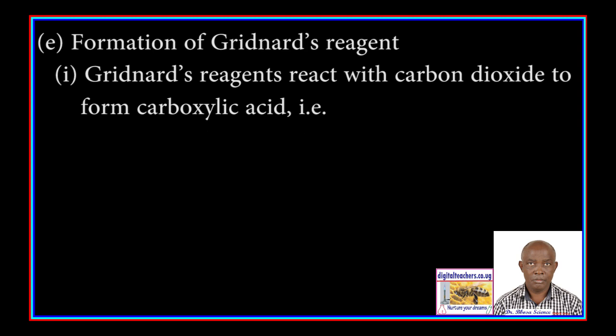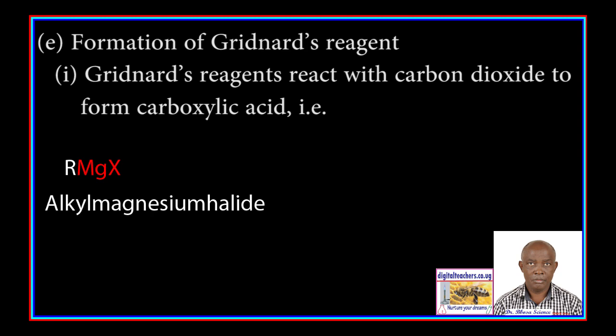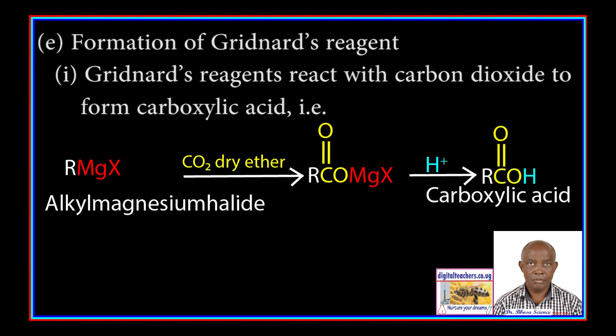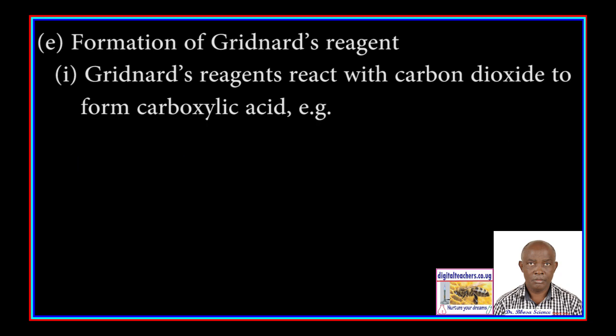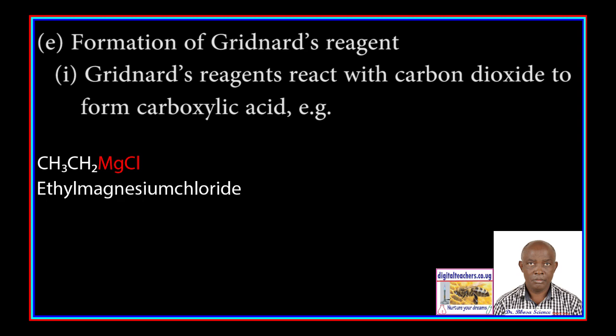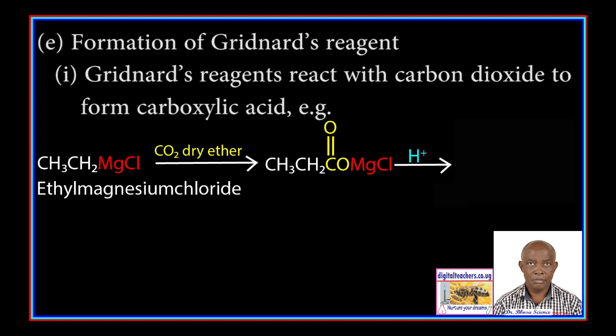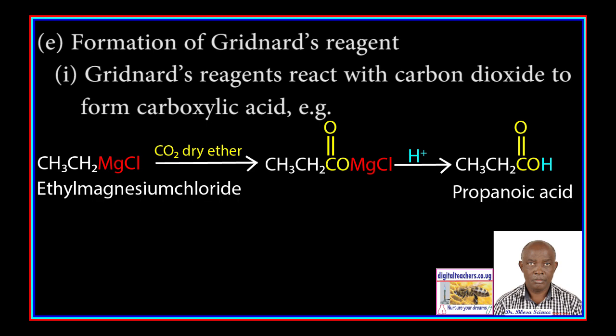That is, alkyl magnesium halides plus carbon dioxide in dry ether form a compound that hydrolyzes to form a carboxylic acid. For example, ethyl magnesium chloride reacts with carbon dioxide in dry ether to form a compound which hydrolyzes in the presence of a dilute acid to form propanoic acid.